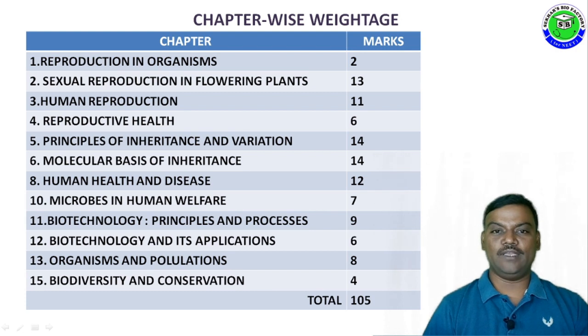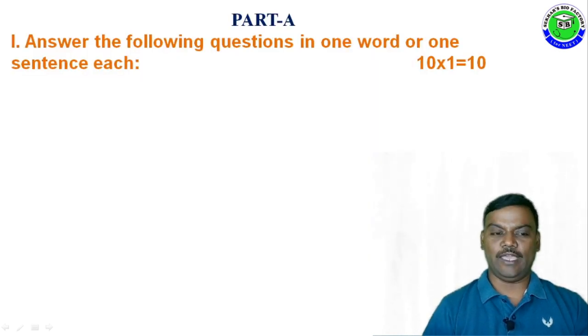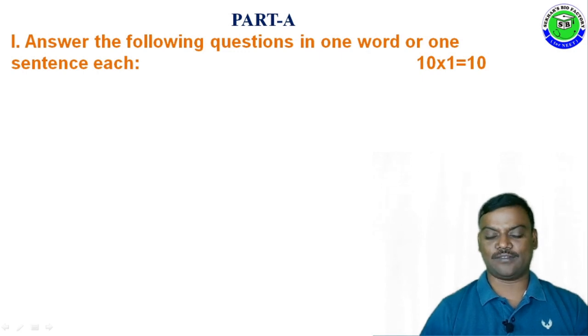The question paper is given for 105 marks, but the students have to score 70 marks. In this, part A, Roman number 1, answer the following questions in one word or one sentence each. Totally 10 questions are there. Each question carries 1 mark, totally 10 marks.